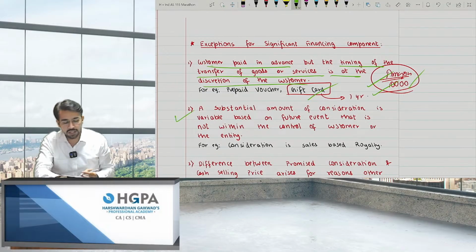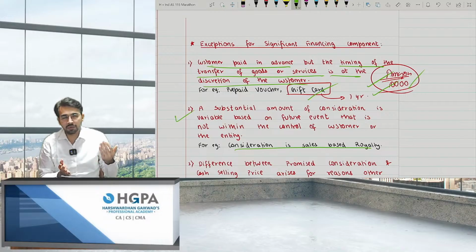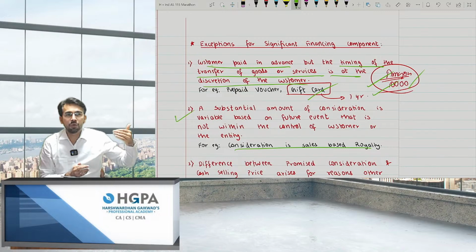Second, a substantial amount of consideration is variable based on future events that are not within the control of the customer. For example, consideration is based on sales-based royalty. Now, what is this point? For example, I wrote a book. And I don't know what will be my income because I'm just the author. I wrote a book. Publication and marketing is not my task. Publication will be by a certain publication company. They will publish my book, and obviously they'll pay me royalty on some sales amount, right?